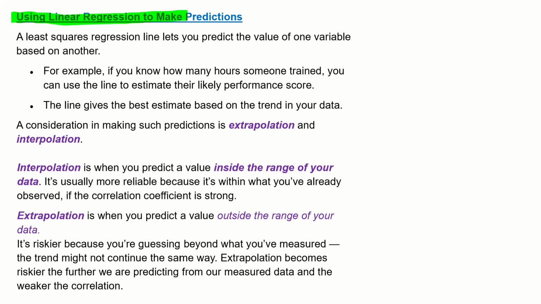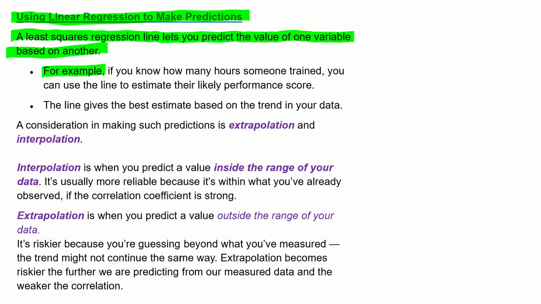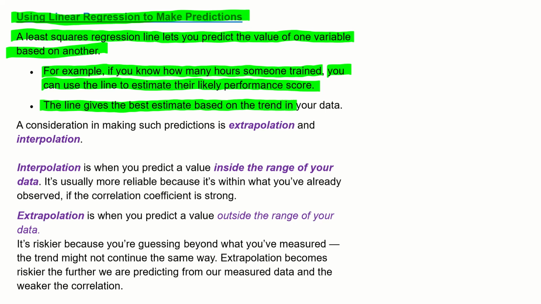Using linear regression to make predictions. A least squares regression line lets you predict the value of one variable based on another. For example, if you know how many hours someone trained, you can use the line to estimate their likely performance score. That's talking about the last example. The line gives the best estimate based on the trend in your data.